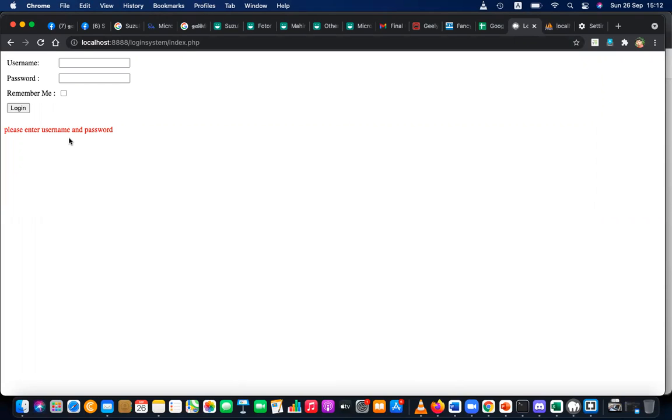But there are some other methods to hijack this. You can try to hijack, you can try to hack. But the thing is, you have to think about all the ways that hackers are trying. Hackers might be trying to directly access the login.php. No, not allowed. Hackers might try to use an empty username and password and try to log in. Not allowed. Hackers might try to use a fake username and password like a space or something. Not allowed. Hackers might try to use various manipulations. Not allowed. Right? Hackers are trying their level best.